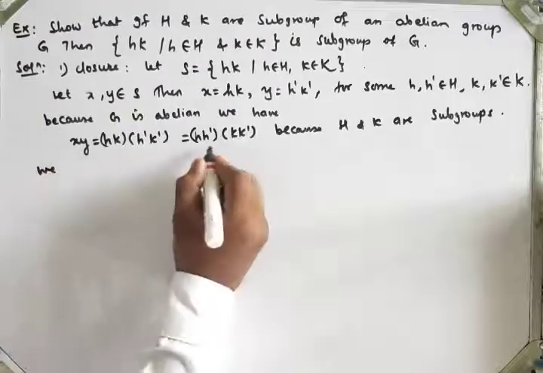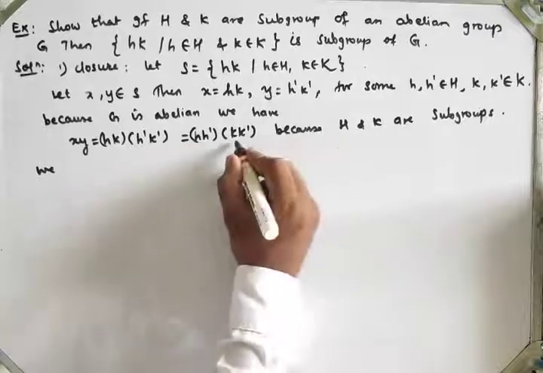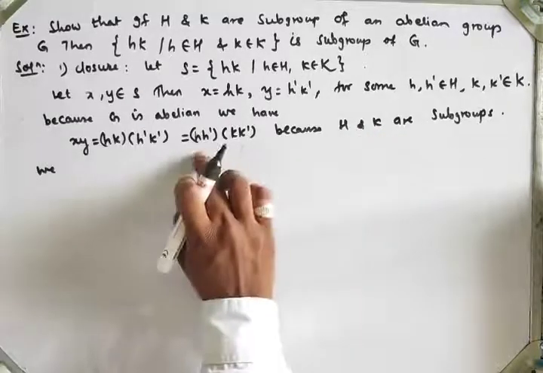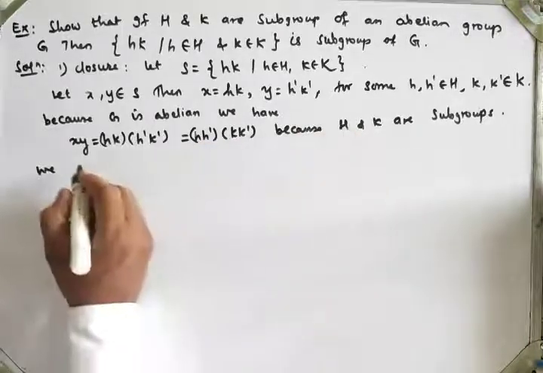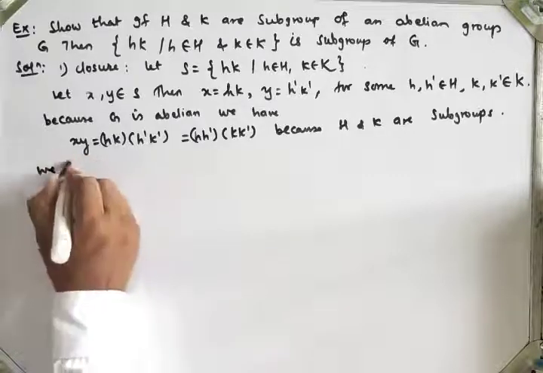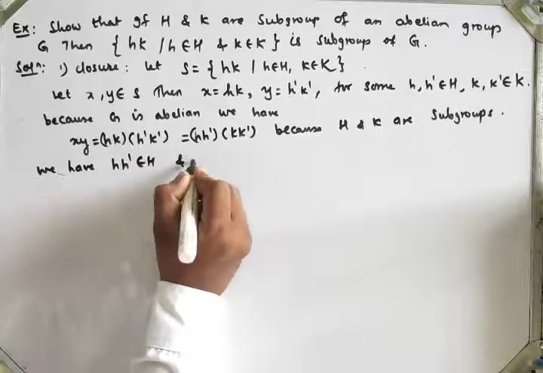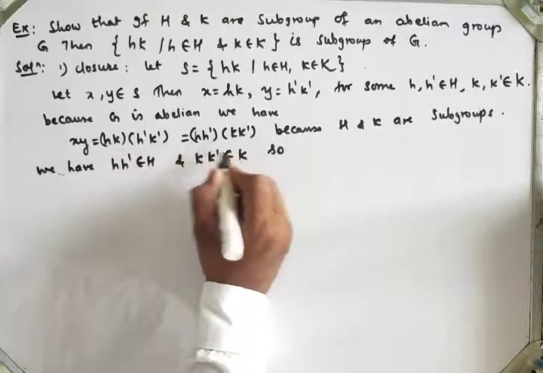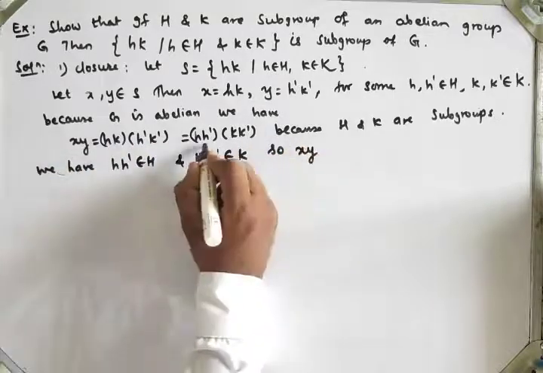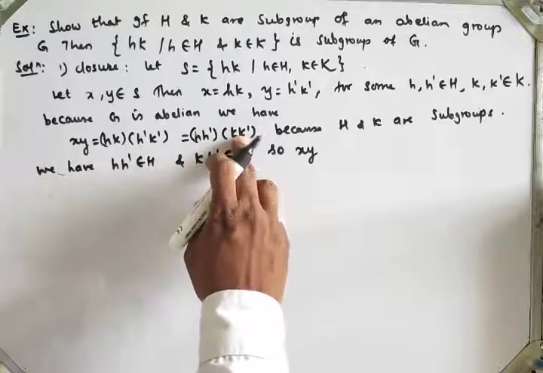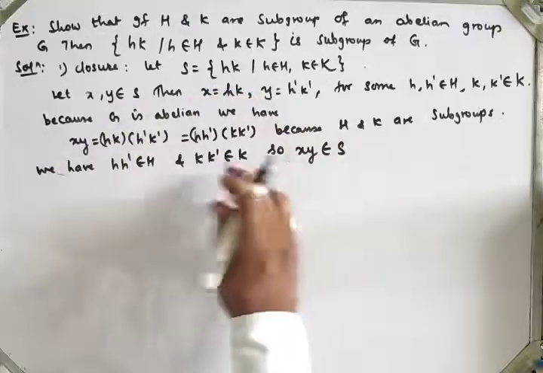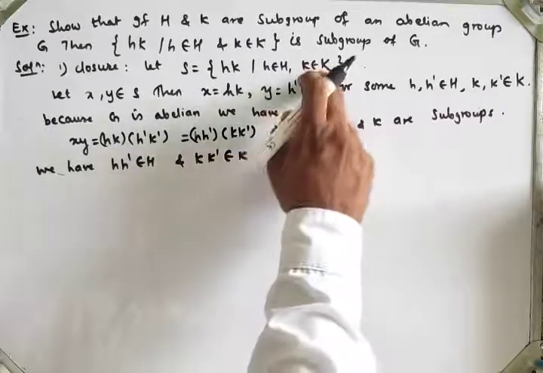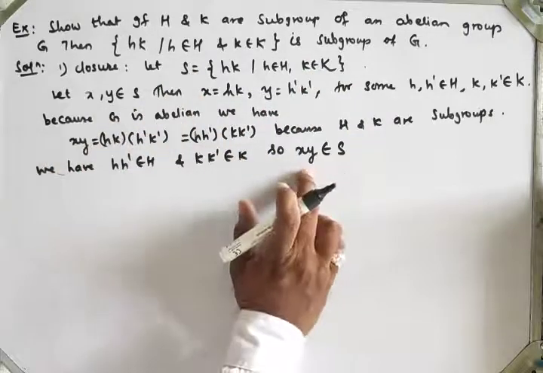So h and h dash belong to H, and k and k dash belong to K. H and K are subgroups, so H and K themselves are groups. Closure property means h into h dash belongs to H and k into k dash belongs to K. So x into y belongs to set S, because this element is from set H and this is from K. So the closure property is satisfied.